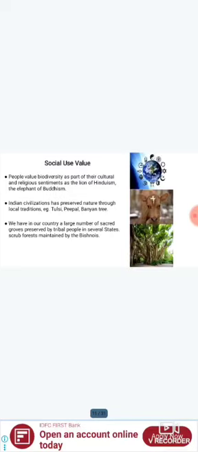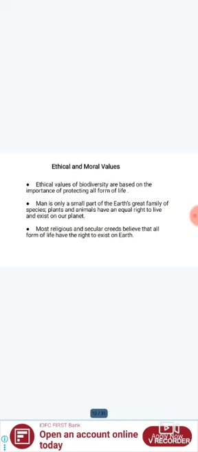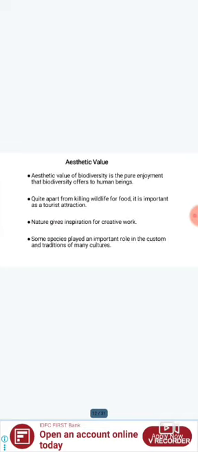Social use values. People value biodiversity as a part of their culture and religious sentiments, like the lion of Hinduism and the elephant of Buddhism. Likewise, Indian civilization has preserved nature through local traditions such as Tulsi, peepal, banyan tree, etc. Ethical and moral values. Ethical values of biodiversity are based on the importance of protecting all forms of life. Man is only a small part of the earth.